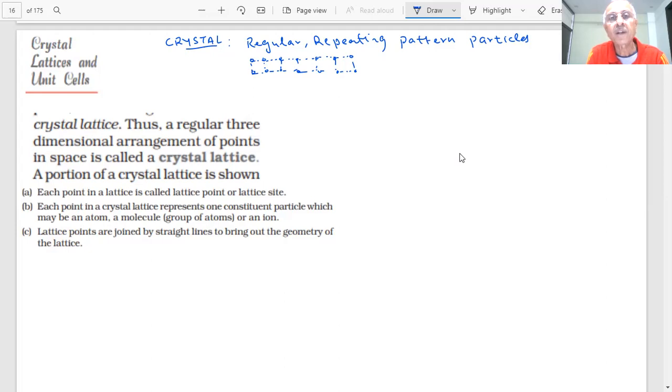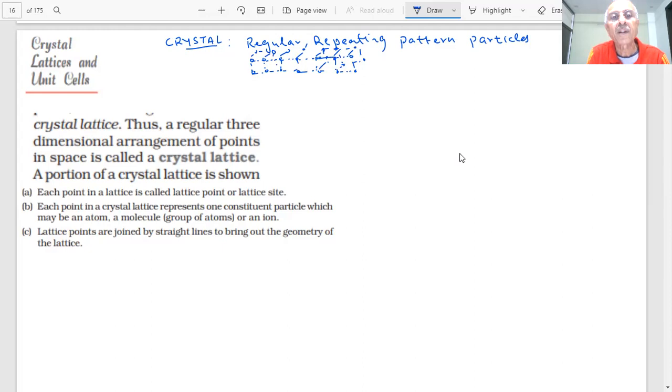What is happening, students? If I have layers, different layers are there, as you can see, in three dimensions some unit repetition is there. This type of unit is being repeated in three dimensions.